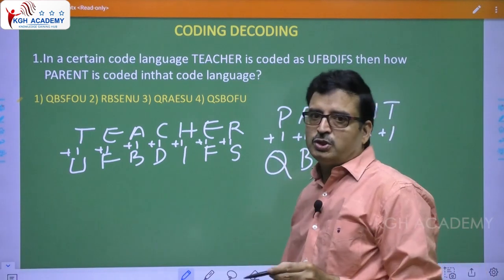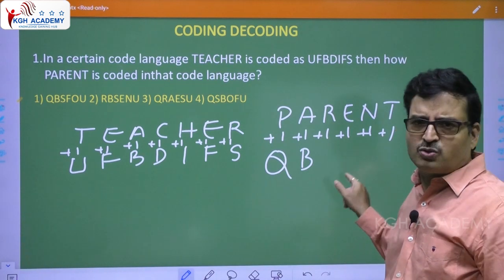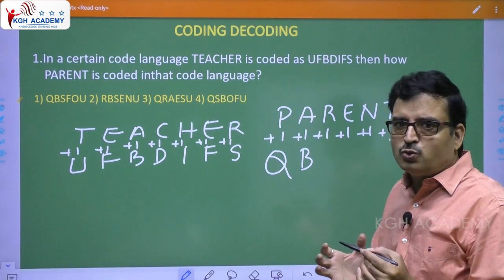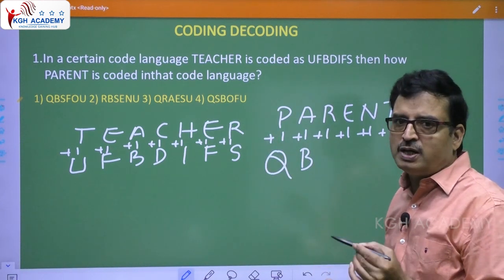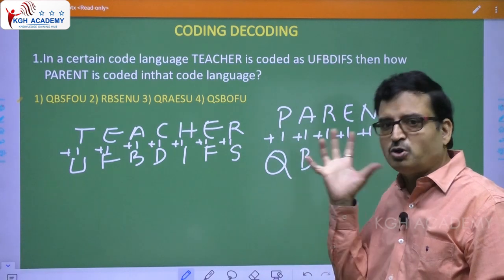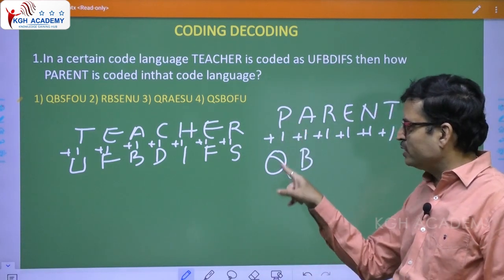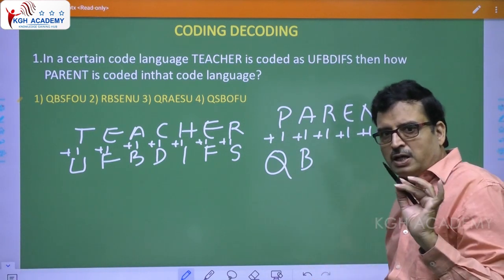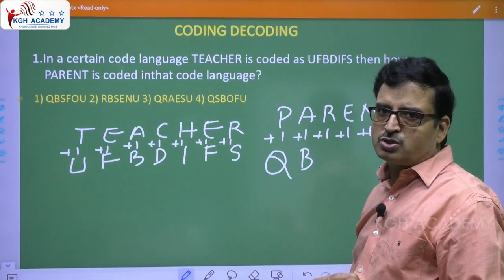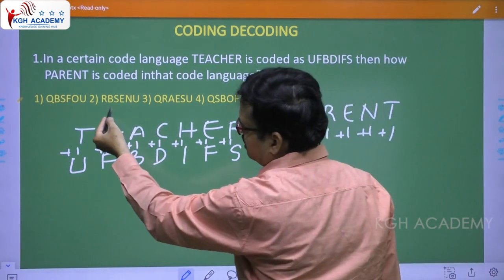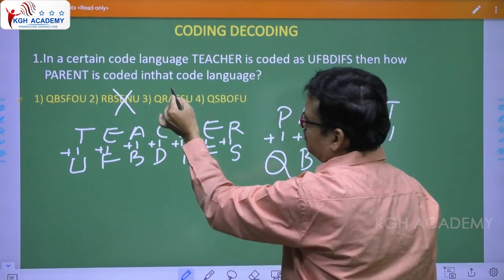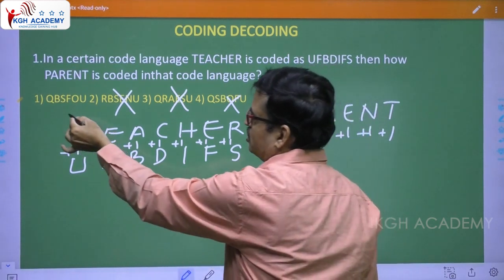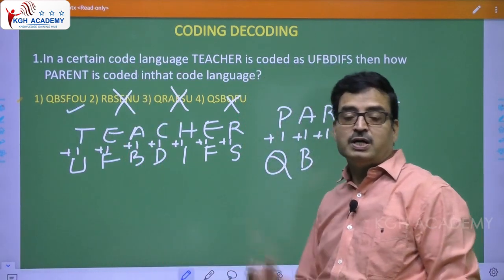Now one more thing you have to understand. Of course we can solve the question very easily, but always try to look at the options and choose the answer immediately based on some logic. What is that logic? We know that P +1 is Q, A +1 is B. First see whether options can be eliminated based on that. Now see here, RB ruled out, QR ruled out, QS ruled out. So directly we can say the answer is the first option, because time matters most.